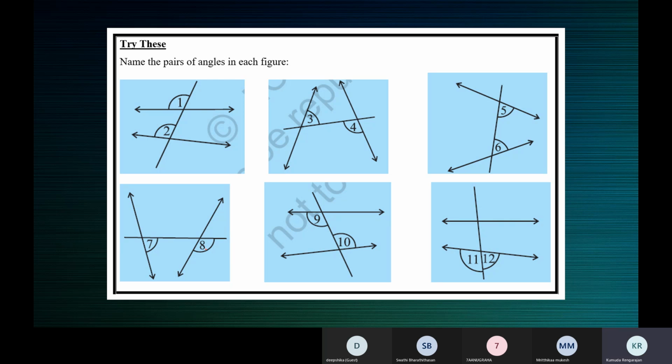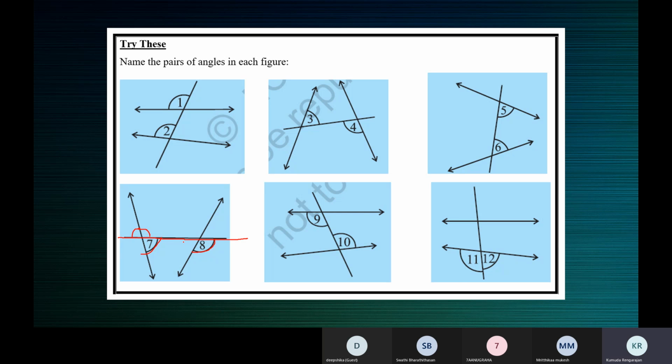So here, in this figure, 7 and 8 lie on the same side. That is, both of them are below the transversal. These are the angles above the transversal. This is the transversal, and you can see that these two angles are on the same side. Both of them are below the transversal.